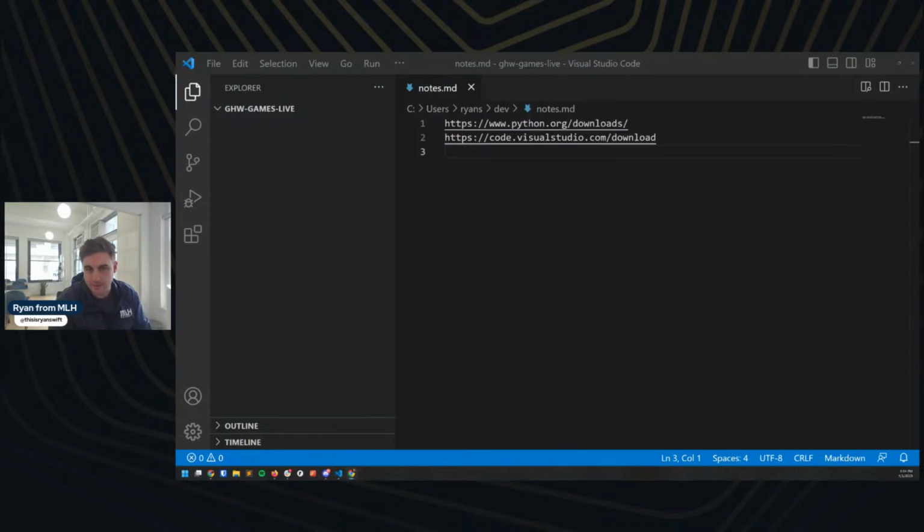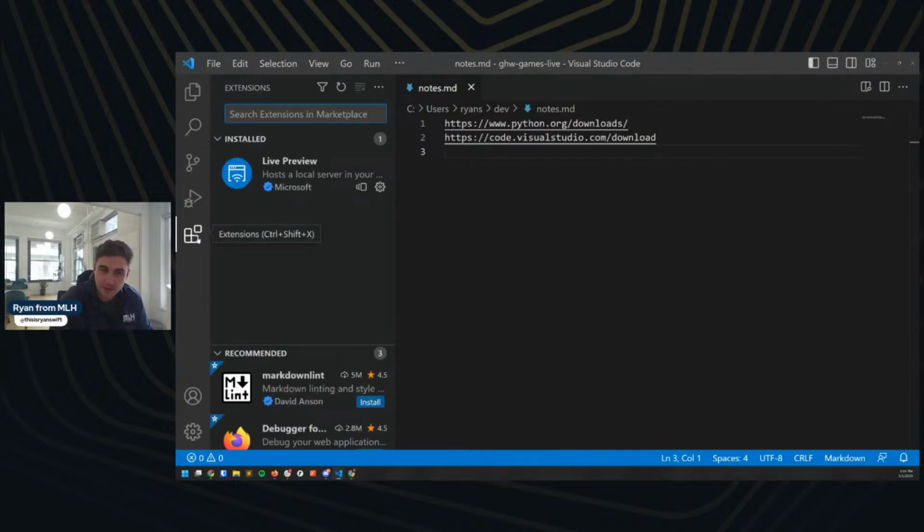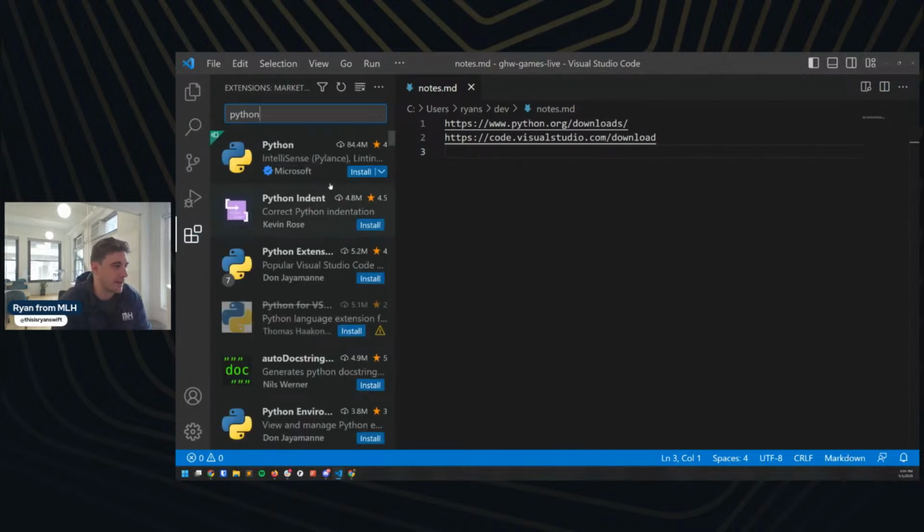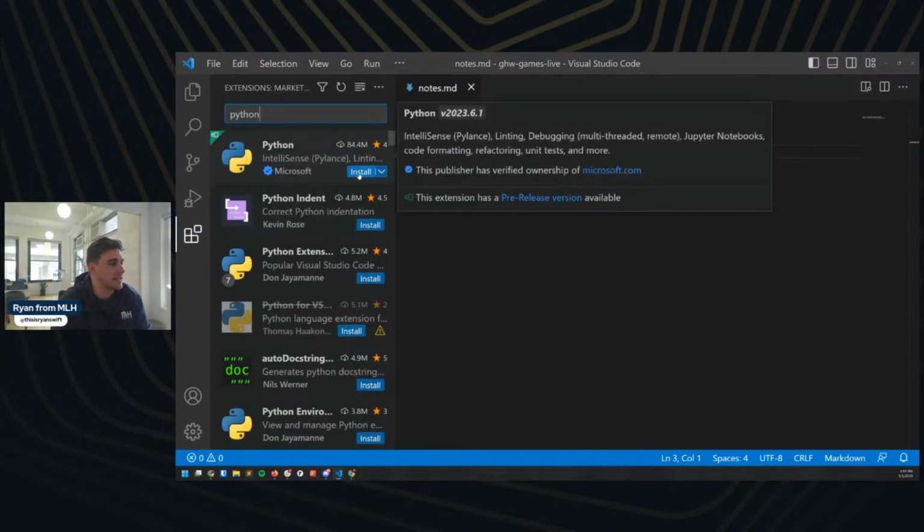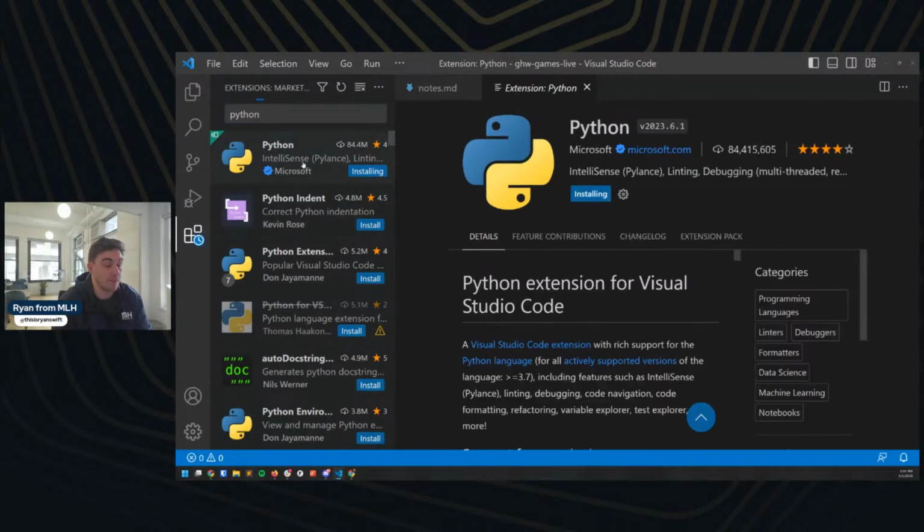All right, so the next thing I want to do, I'm going to get the Python extension for VS Code. This is just going to give us some text highlighting and some features like that to make VS Code support Python better than it does by default. So I think if you just search for Python here, yeah, there we go. I see this Python extension from Microsoft. We're going to install that.